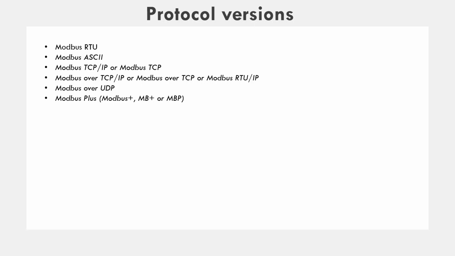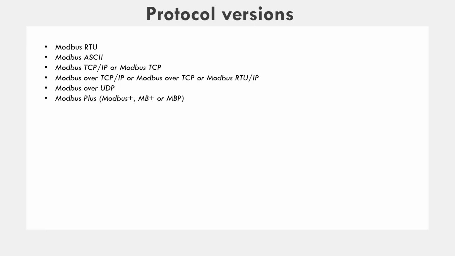Third is Modbus TCP/IP, or Modbus TCP protocol. This is a Modbus variant used for communication over a TCP/IP network, connecting over port 502. It does not require a checksum calculation, as lower layers already provide the checksum protection.